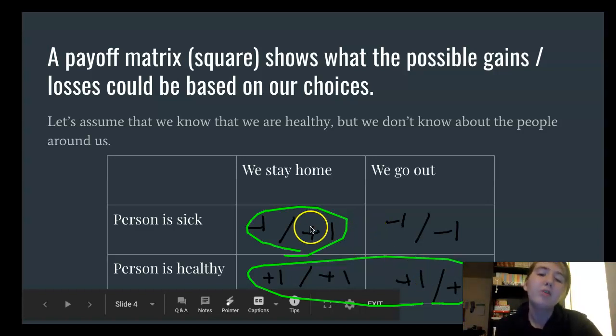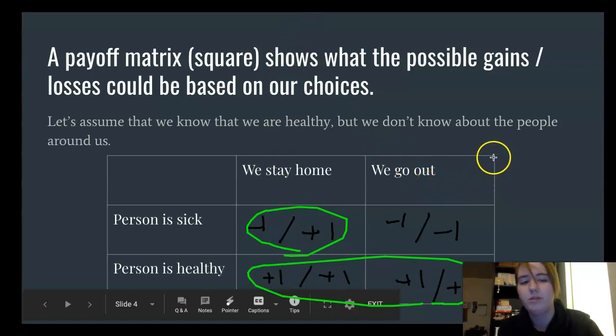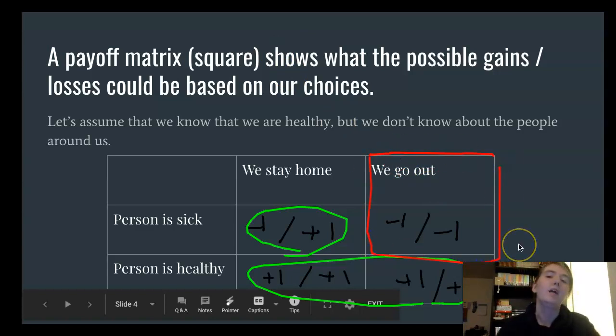Nice. So these green things that we circled, those are the decisions that we would like to make. The only area where we really see badness, where we really don't want to go out, is that area where we have people that are sick. And right now we have people that are sick in our area, in our county. So in Ramsey County, in Marshall County, in St. Paul, in Minneapolis, we have people that are sick. And we have a lot of people that don't know if they're sick because they haven't been able to get tested.